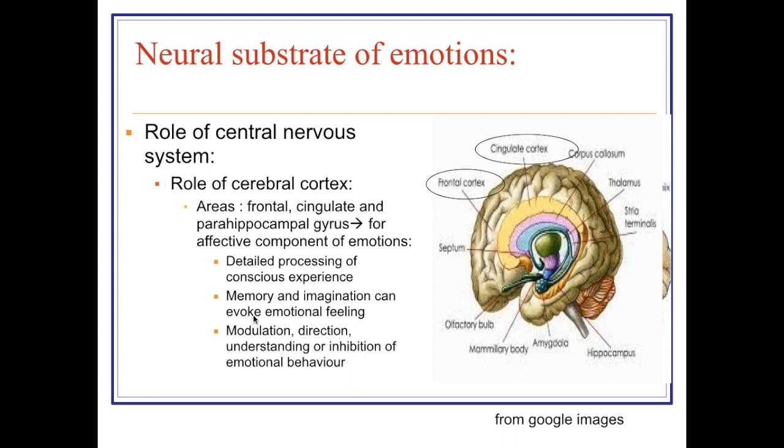And our past memory as well as our imagination, when we imagine this will happen, that will happen, it can evoke our emotional feeling. What is the role of the cerebral cortex? It plays an important role in the modulation, direction, understanding, as well as inhibition of emotional behavior. For example, suppose we are frightened but we don't want to show our fear, then we can inhibit our behavior.